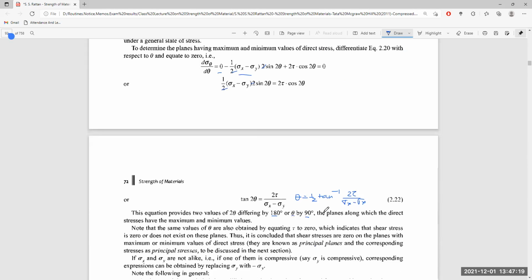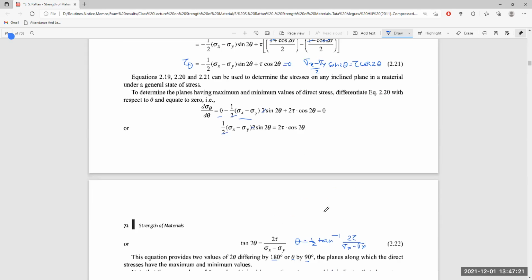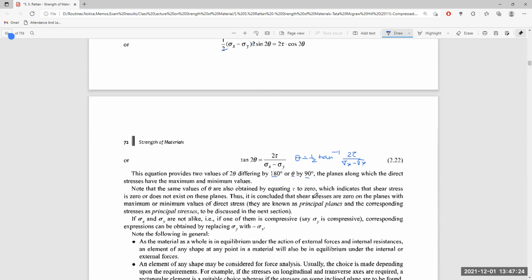So we find from these two equations that if we equate tau theta to 0, which means that shear stress does not exist on the plane where the normal stress is maximum or minimum. So the planes with zero shear stress have the maximum or minimum values of normal stress.